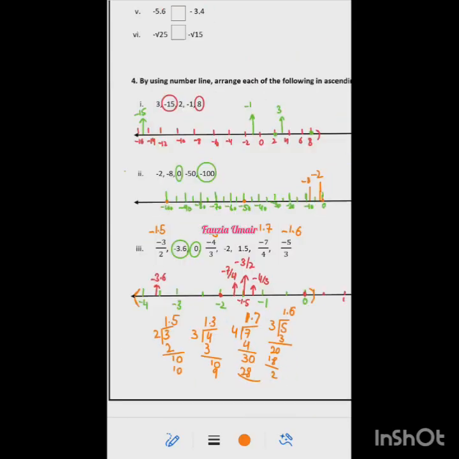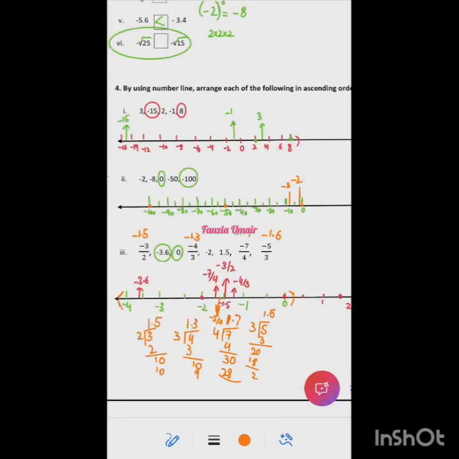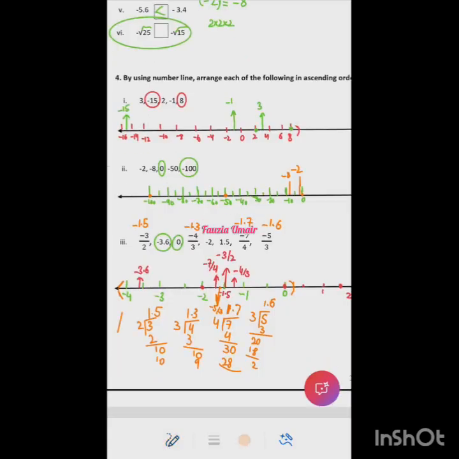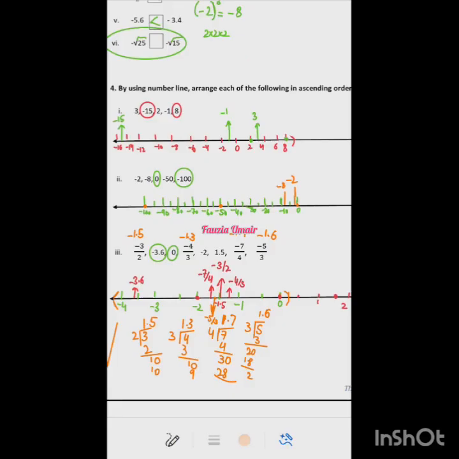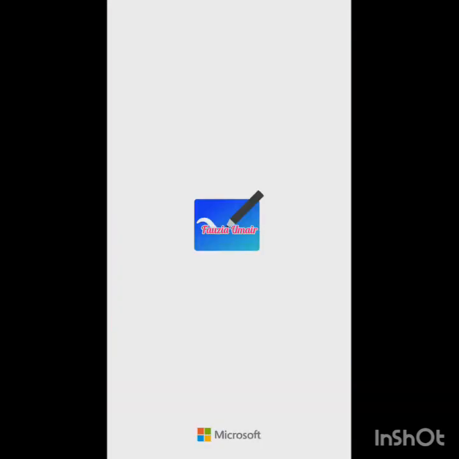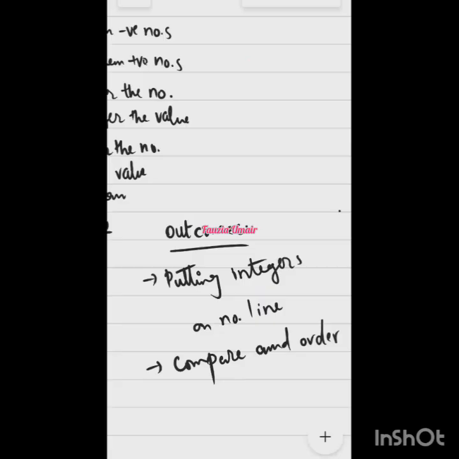Yes, ma'am. All right. So these 3 questions are clear. Any question, bete? No, ma'am. All right, excellent. So we are according to the planned time. We are done with the first 2 learning objectives because this was the last question. So now I'm going back to that board. Are we clear about these 2 outcomes, Zainab? Are we clear how to put integers on number lines? Yes, ma'am. And are we able to compare and order? Yes, ma'am. That's right. Very good.